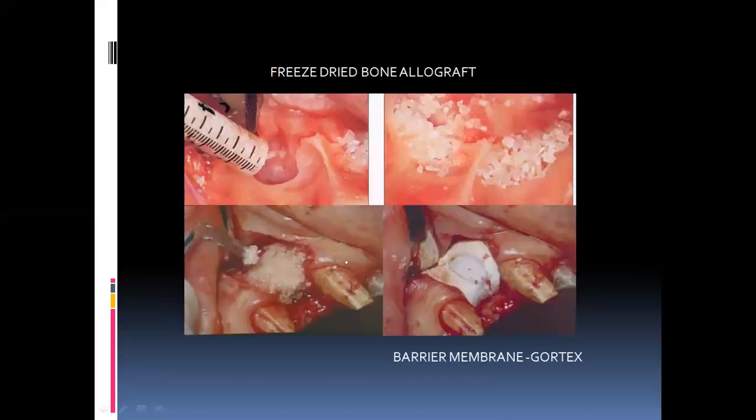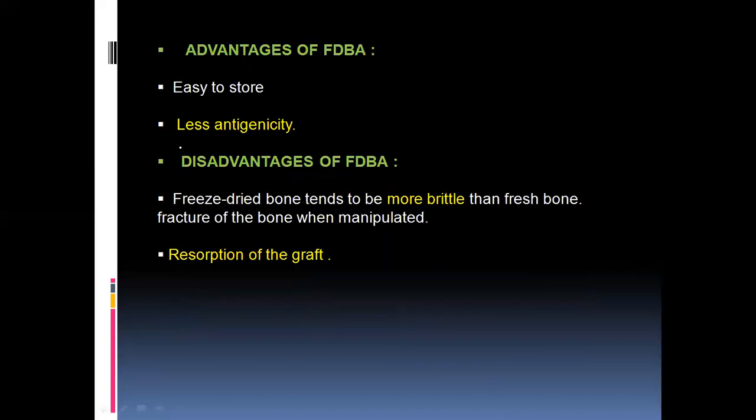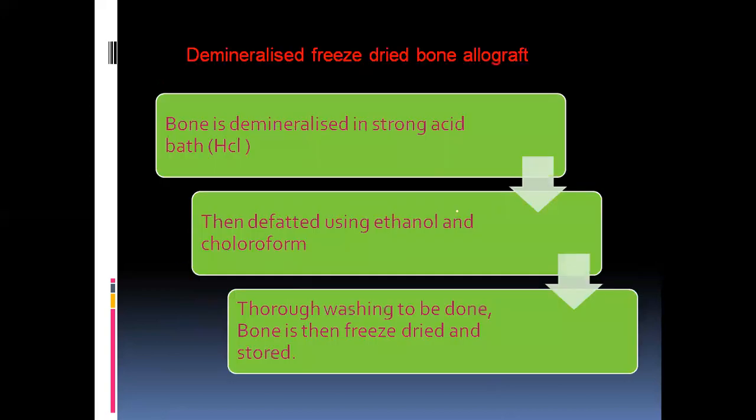So here in the image we can see these are the particles of the bone graft. These are nothing but a freeze dried bone allograft. Okay, and what are the advantages? As I said, as it is subjected to the vacuum, it has less antigenicity. And the disadvantages, as it is more frozen and placed at a particular temperature, it's more brittle, and resorption of the graft is also more.